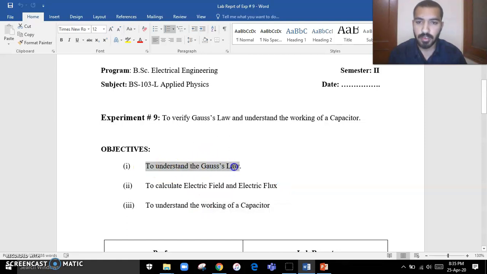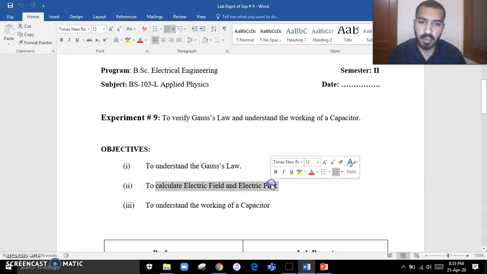In the first video, we are going to study what is Gauss's law and how to calculate electric field and electric flux. You are already familiar with magnetic field and magnetic flux. In this lecture, we will study what is electric field and what is electric flux. Both magnetic field and electric field are interlinked with each other.